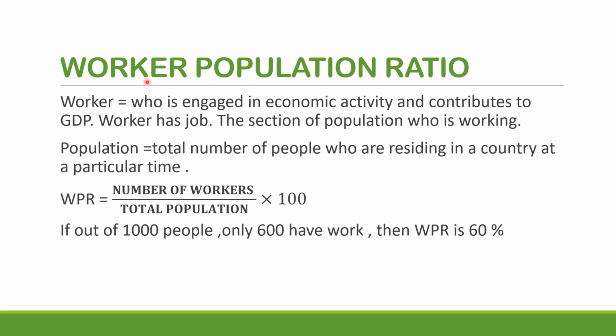So the first term here is worker. I've made it clear. Second term here is population. Population is the total number of people who are residing in a country at a particular time. I'm not talking about working age population. It was in the previous slide. Here it is the total population. So worker population ratio. Ratio is fraction. So this is equal to the number of workers divided by total population into 100. If out of 1000 people, only 60 are working, so your WPR will be 60%. Very simple.